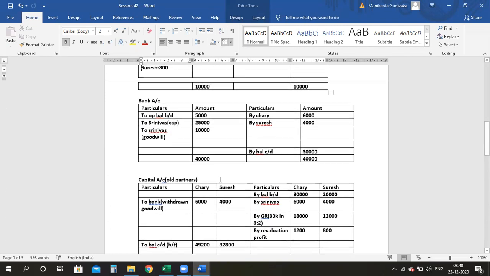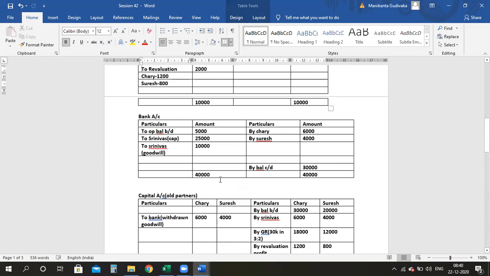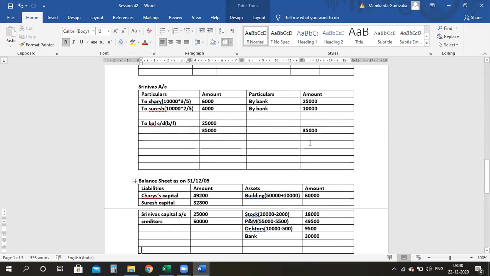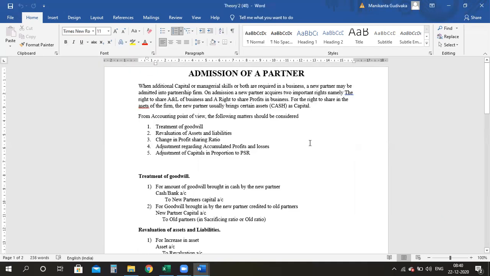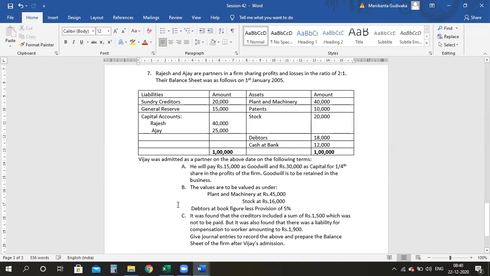So 6,000 and 4,000 had been withdrawn by Chari and Suresh, the old partners, but that is not happening here. Whatever amount of goodwill has been brought in has been retained in the business. Are we clear? So we need not write the extra entry. We can just stop the entries by writing these two and close for the goodwill. So that's all with the first one.